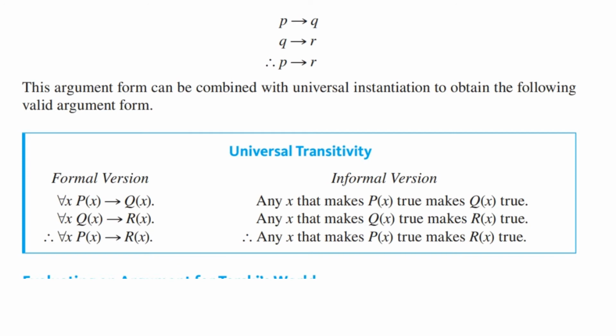There's also a version of the hypothetical syllogism or universal transitivity associated with this. So if the first implies the second and the second implies the third, that means the first implies the third. This means if P of x being true means Q of x is true, and Q of x being true means R of x is true, then that means that if P of x is true, that makes R of x true. Here are the quantified versions of those statements, the formal versions of those statements.